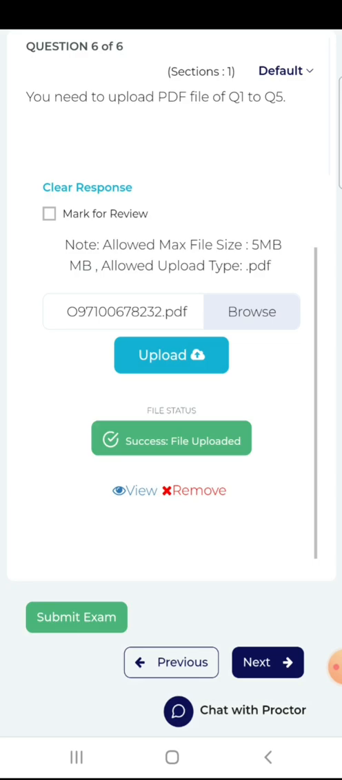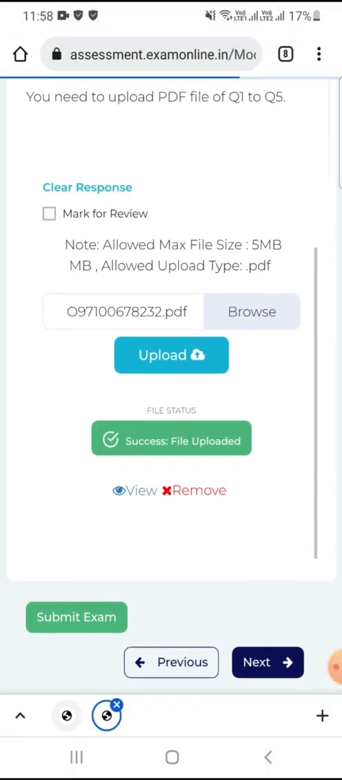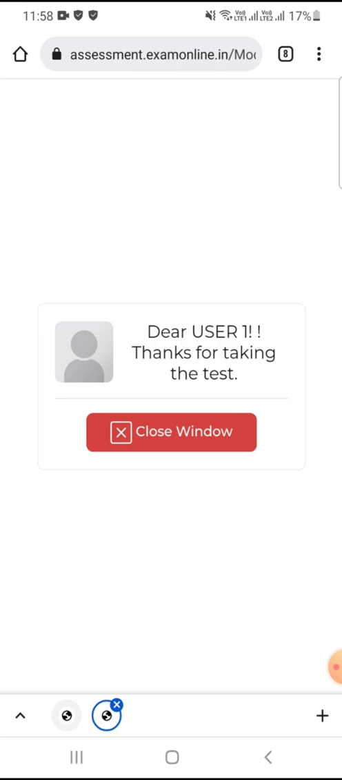Now remember that the recording is successfully uploaded. Now you have to click on the close button. Now your exam is over.